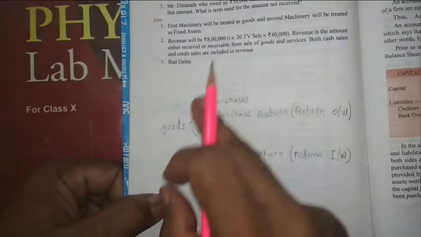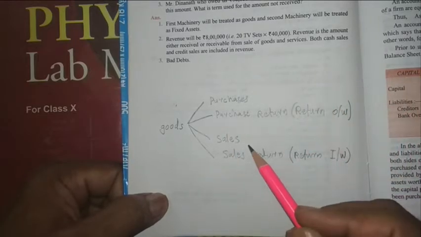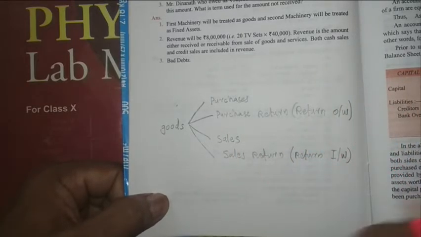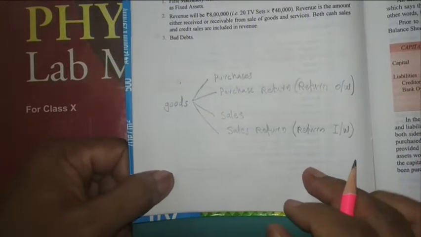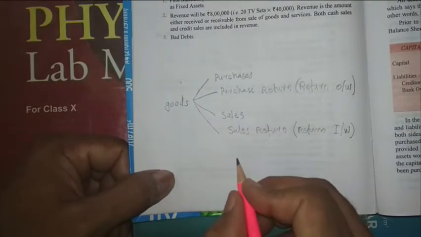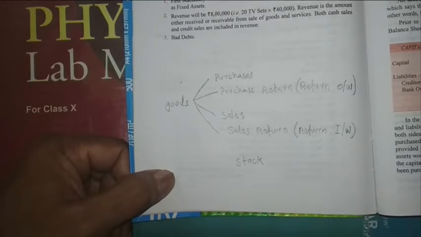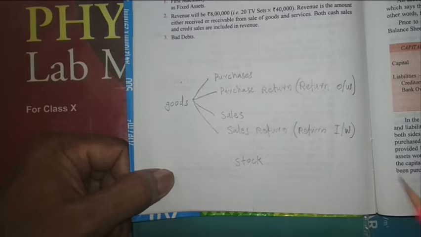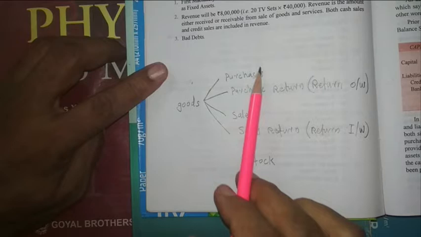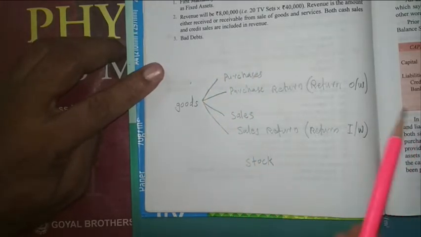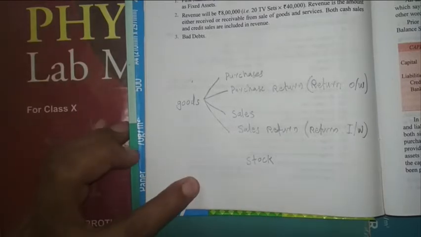After all these transactions, we purchased, in that we returned something, we sold some goods, then from the sold goods some goods came back. After all these activities, at the end of the accounting year, how much goods is lying with us is known as stock. Now I think the meaning of stock is clear. At the end of the accounting year, after all the transactions, some goods will be lying with us, and that is known as closing stock.